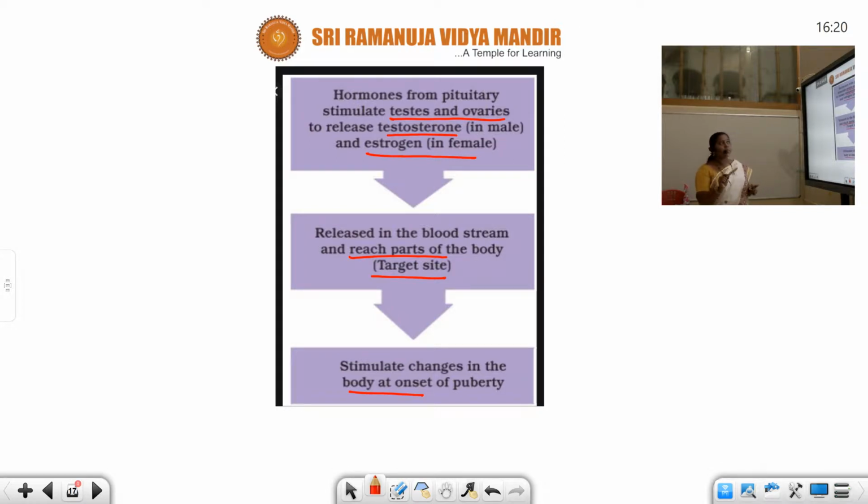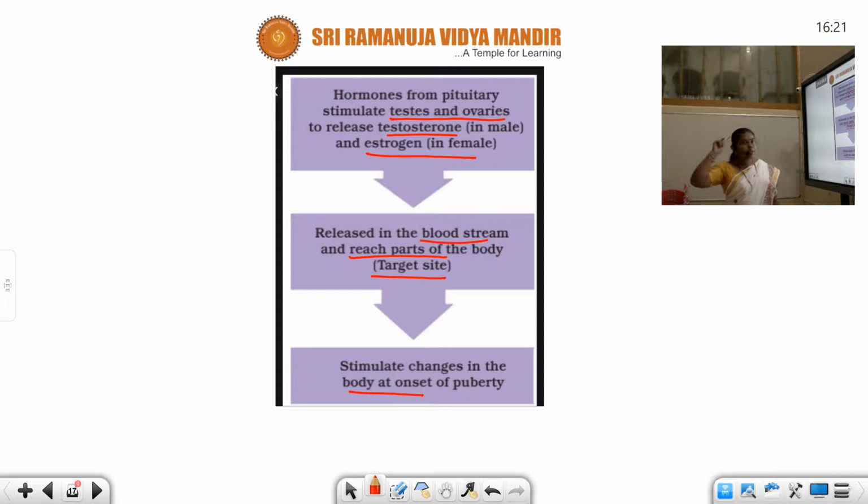First, our pituitary gland will secrete some secretions. This secretion stimulates the production of testosterone in the male and estrogen in the female. Of course, they are released into the bloodstream. When it stimulates, they immediately secrete the concerned hormones. Whenever they reach the bloodstream, they reach the target site.